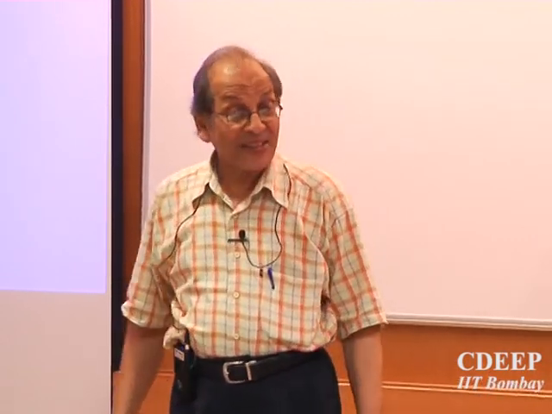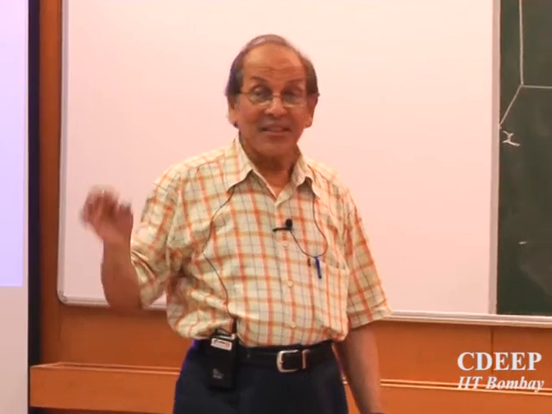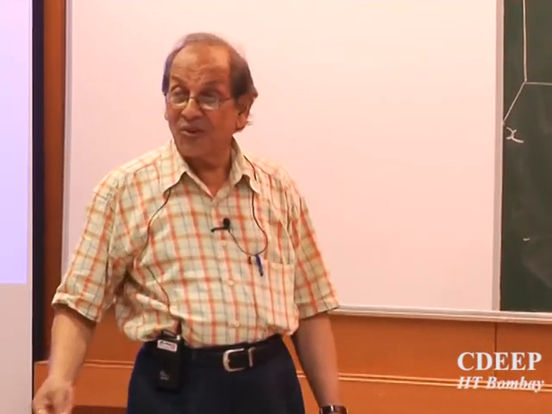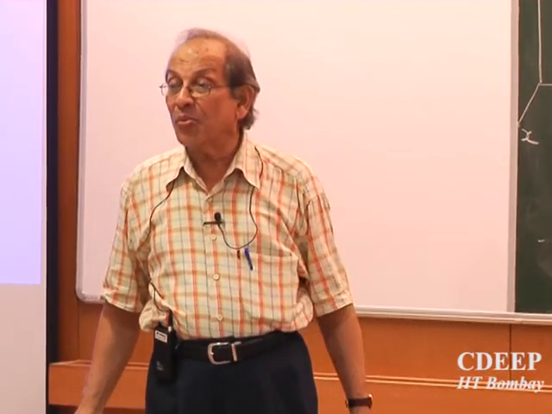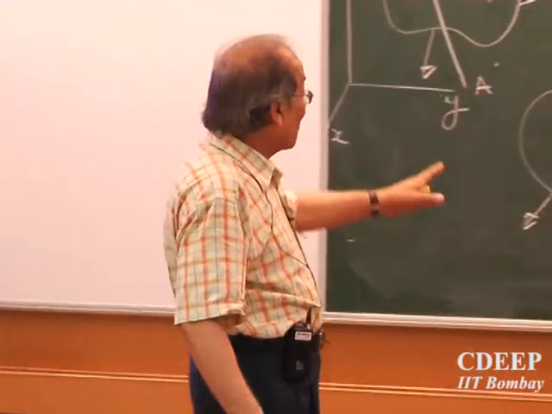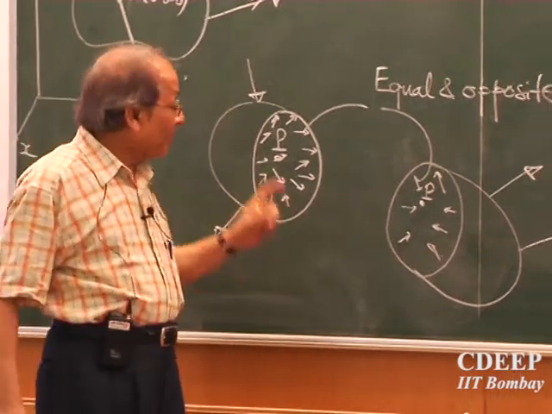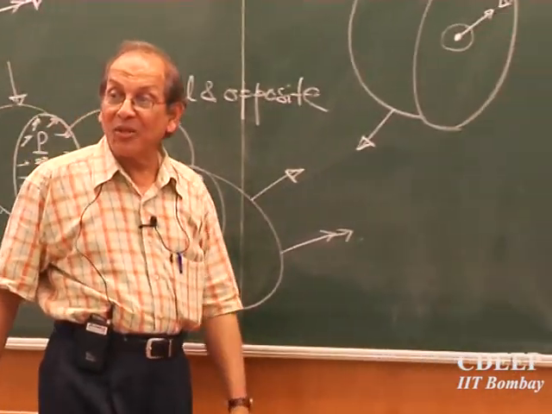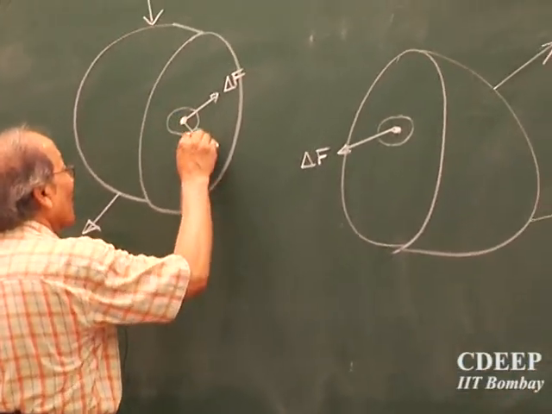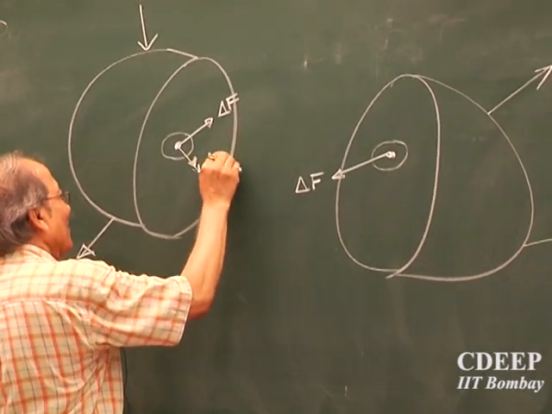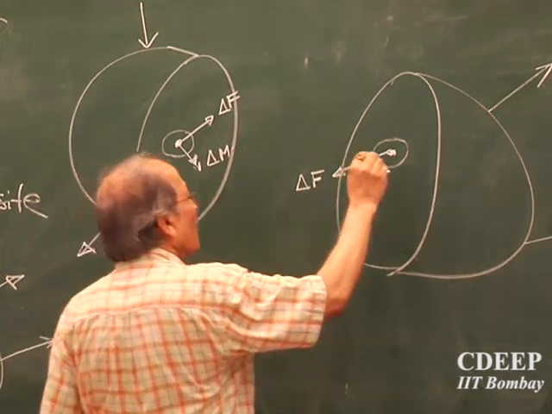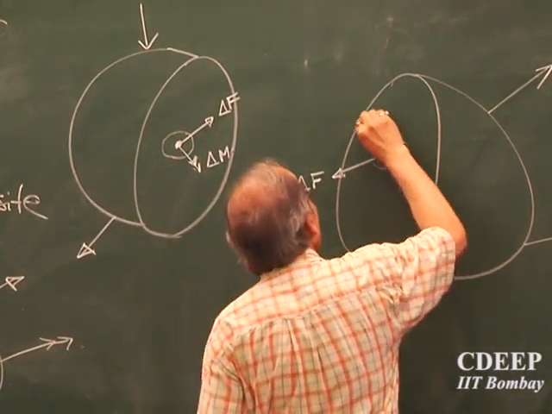Then another mechanician came up with the idea that there must also be a small moment, not only force. So every particle must be subjected to a small force and a small moment. This is now equal and opposite.